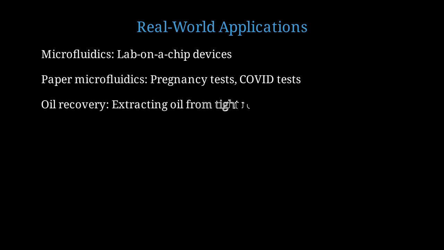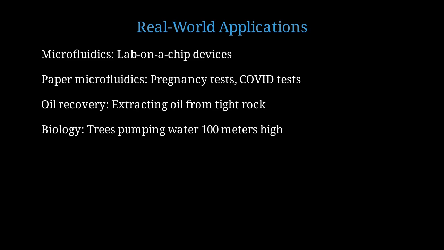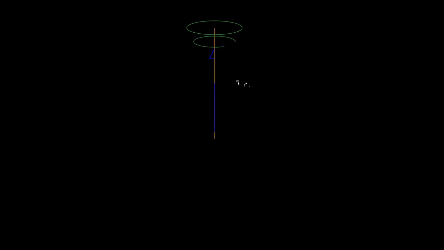In petroleum engineering, capillary pressure affects oil recovery from tight rock formations. Understanding these pressures is crucial for extracting oil from nanoporous shale. In biology, trees use capillary pressure in their xylem vessels to pump water from roots to leaves, sometimes over 100 meters high, without any mechanical pump. It's nature's hydraulic system. A tall tree uses capillary pressure in its microscopic xylem vessels to lift water over 100 meters against gravity. This is the same principle we've been discussing, working in nature.